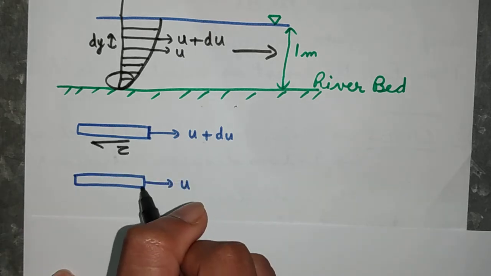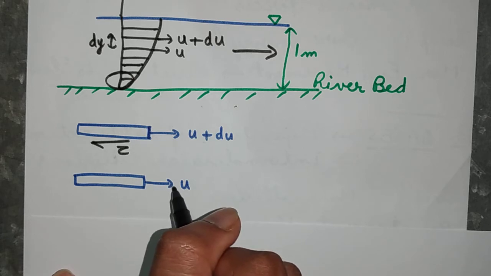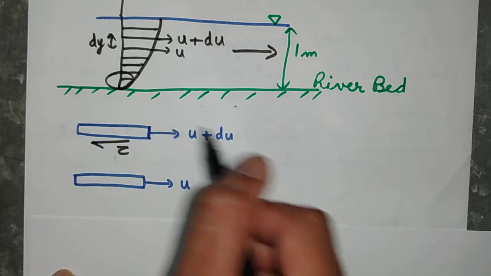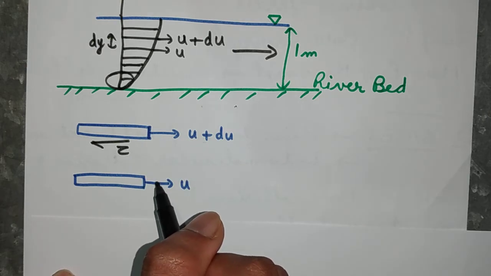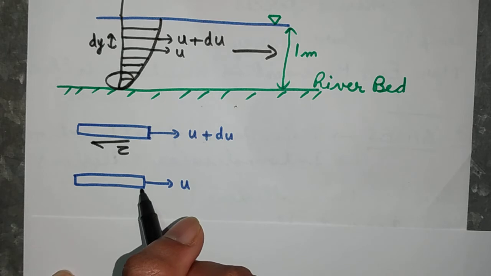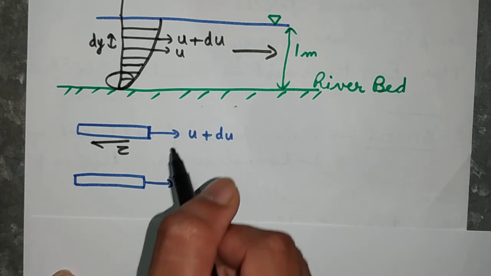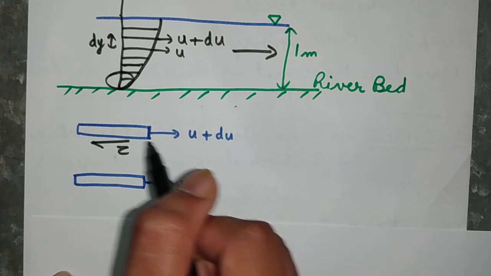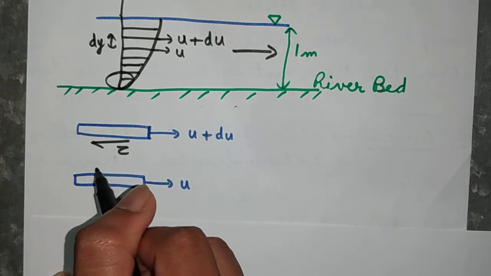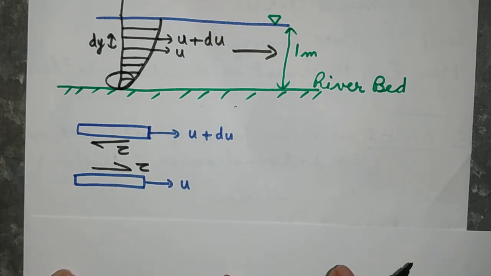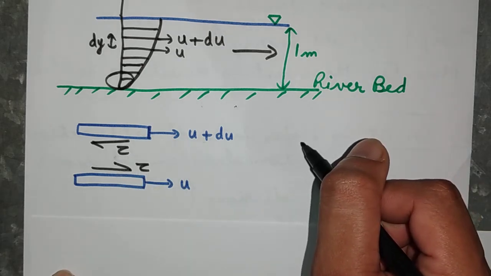The bottom layer is also moving in the right direction, but if we consider the relative motion between these two layers, this layer is moving faster. So the bottom layer is moving in the backward direction as compared to the top layer, because it is in relative motion. So the top layer will exert a forward frictional shear stress tau. So here this shear stress tau comes into action.